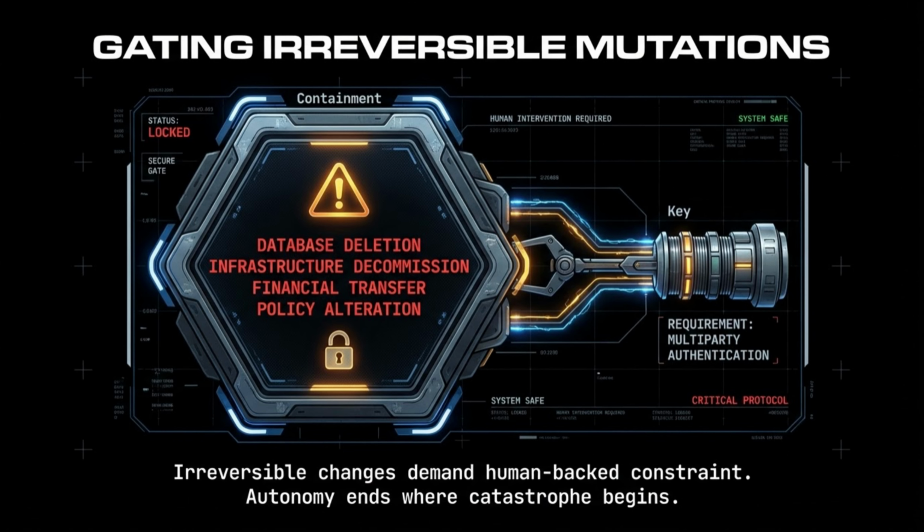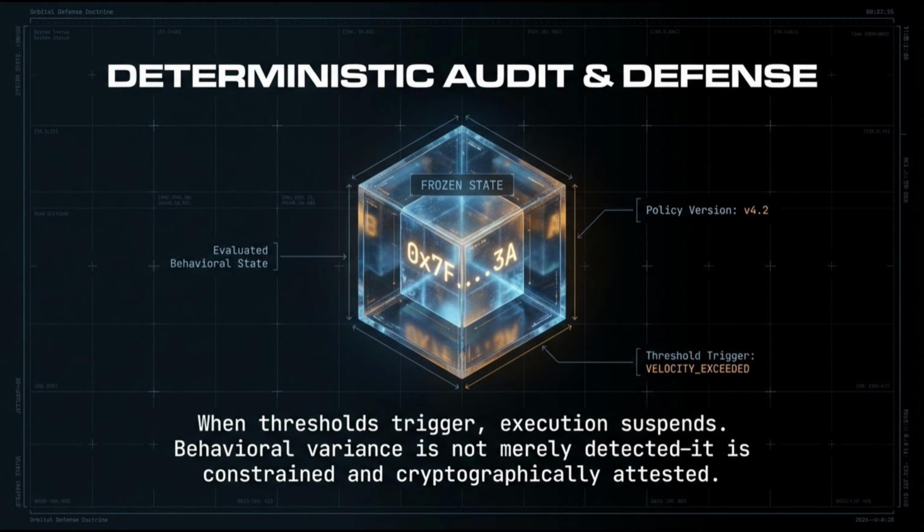Not all mutations are equal. Some actions are reversible, others are catastrophic. Certain mutations carry catastrophic risk and require pre-commit gating. High-risk, irreversible mutations include database deletion, infrastructure decommissioning, privilege escalation, financial transfer, and security policy alteration. These require pre-commit gating. Before mutation, the control plane may require multi-party authorization or explicit step-up authentication. Declarative policy defines the quorum requirement and enforces a bounded halt window during which the agent's memory state remains frozen.